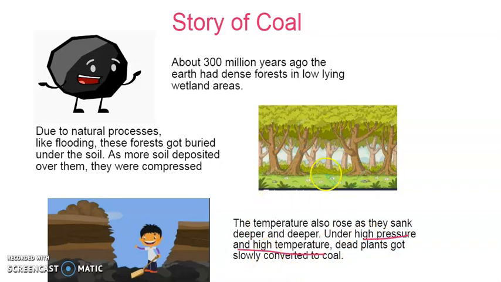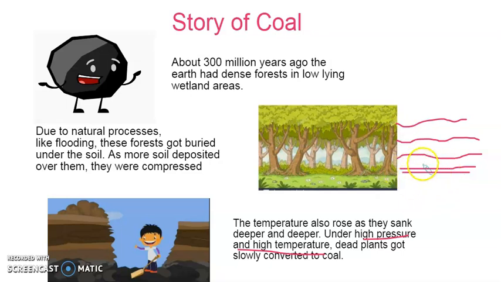So what happens? Suppose this plant dies and it gets settled inside this layer of soil. With the years, more and more layers will get deposited over it. So when more and more layers come over this soil layer, what happens to this?